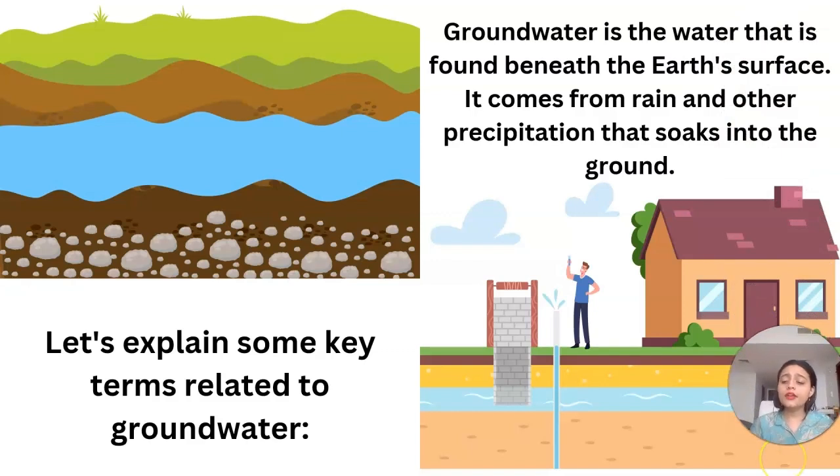As we already discussed, groundwater is the water which is present beneath the earth's surface. Now how does groundwater occur or get formed? Groundwater is the water that is found beneath the earth's surface. It comes from rain and other precipitation that soaks into the ground. Okay. So we will explain some important terms regarding groundwater.